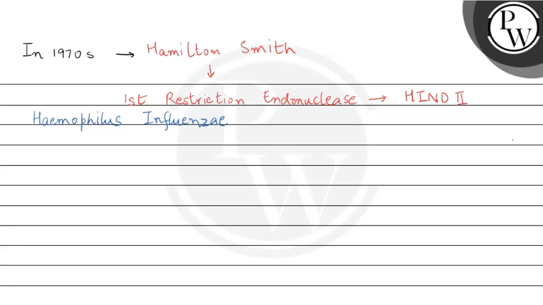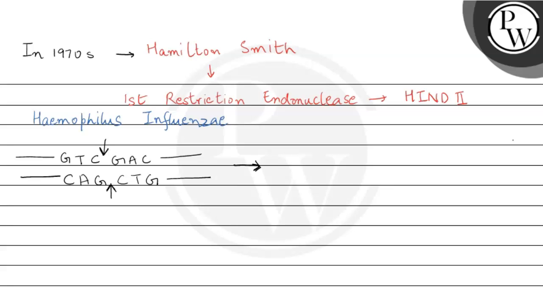Now Hamilton Smith observed that this enzyme HindII only recognized a particular DNA sequence. It recognized a 6 nucleotide base pair sequence, that is GTCGAC, and its complementary strand. So HindII recognized only this 6 base pair sequence and cleaved the DNA into 2 fragments by acting on this site.